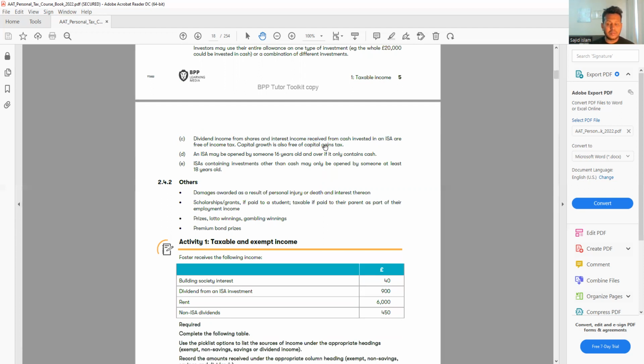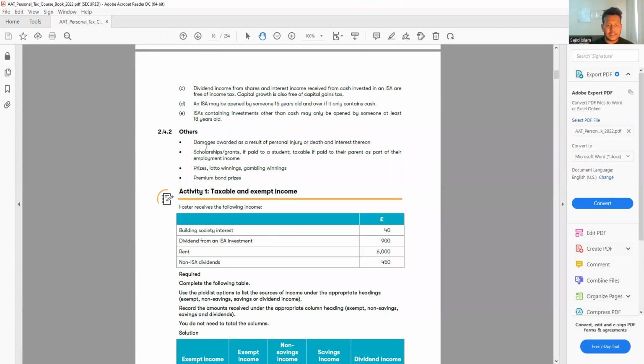Capital growth is also free from capital gains tax. So even if you have some capital growth, for example you invested and after a few years you sell it for more, so you have some gain, that will still be free from capital gains tax. An ISA may be opened by someone 16 years old or over if it only contains cash. So if you deposit cash only, the person has to be 16 or over. But an ISA containing investments other than cash may be opened by someone at least 18 years old.